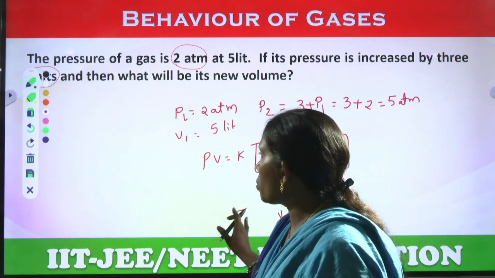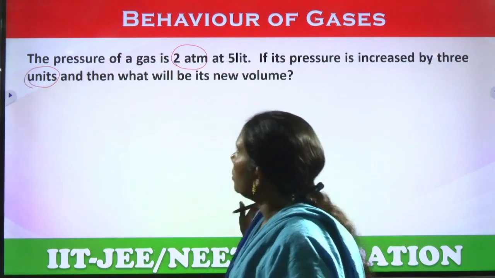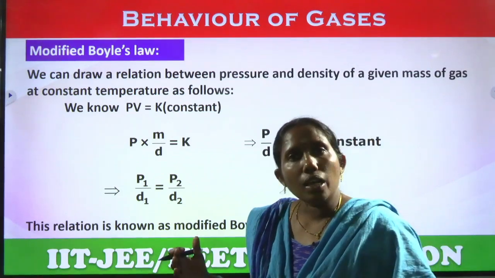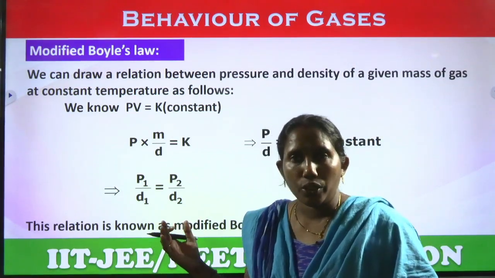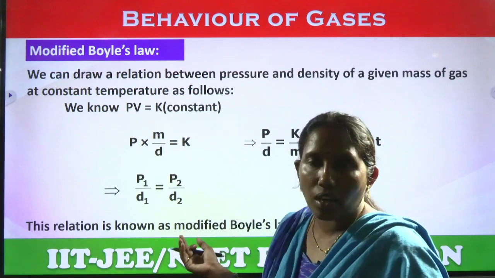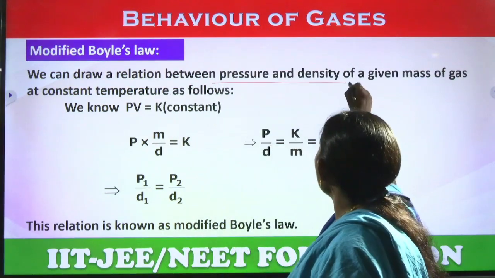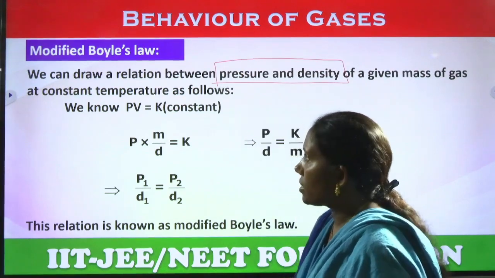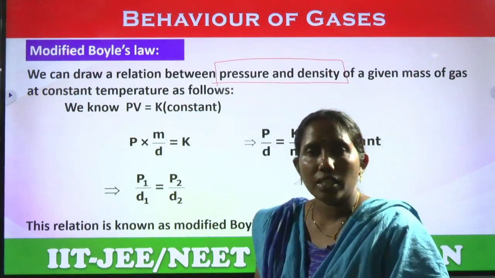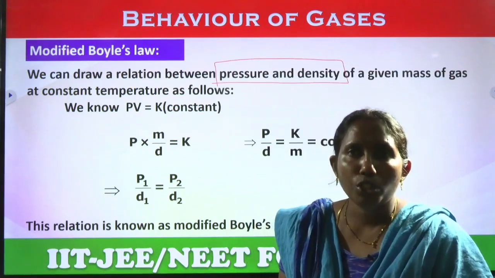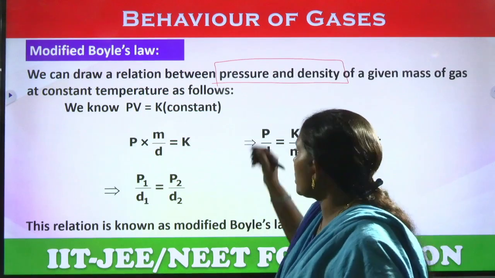Let us see the next one, modified Boyle's law. Boyle's law means P1 V1 equals P2 V2. Here we have a modified Boyle's law. What is that modified Boyle's law? Let us see. The relation between pressure and density of a gas at constant temperature is as follows. Volume means what? Mass equals volume into density, isn't it?